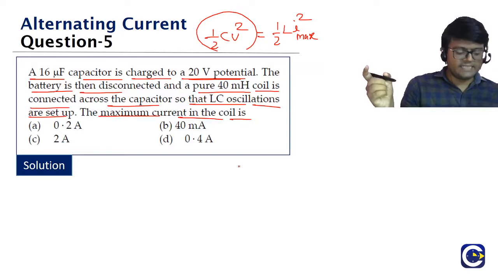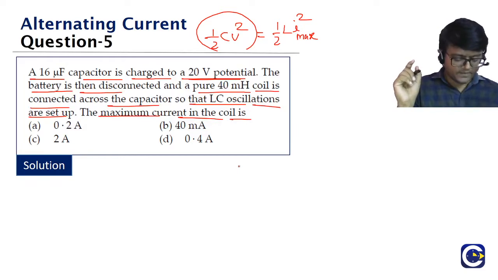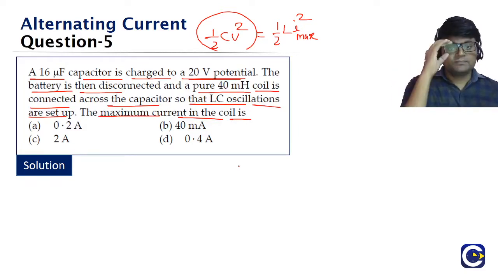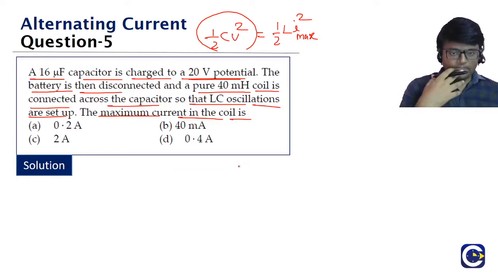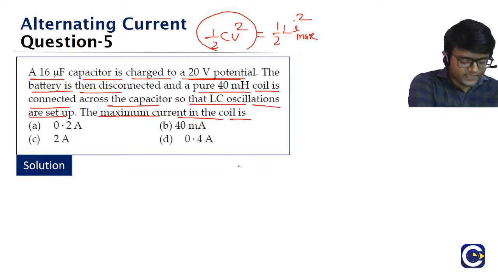Yes, guys, fifth question. Any answers? Fifth question, guys. Any answers you are able to get? Fifth, Asher John, you are saying B. B is what? 40 milliamperes. Okay. Any other responses, guys? So let's just get into the solution part of it.